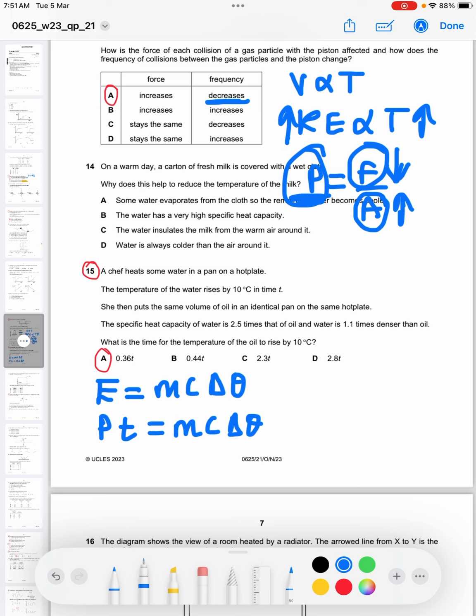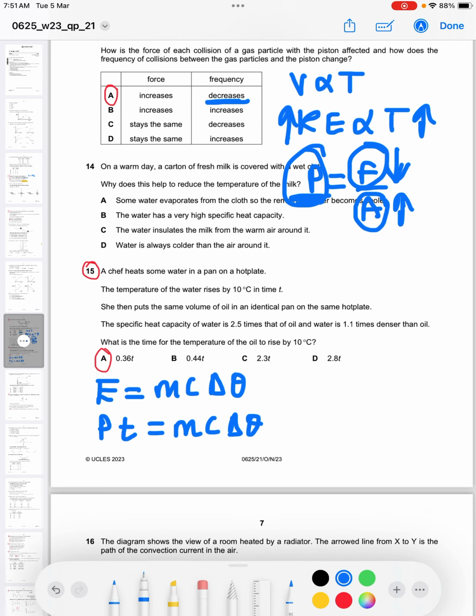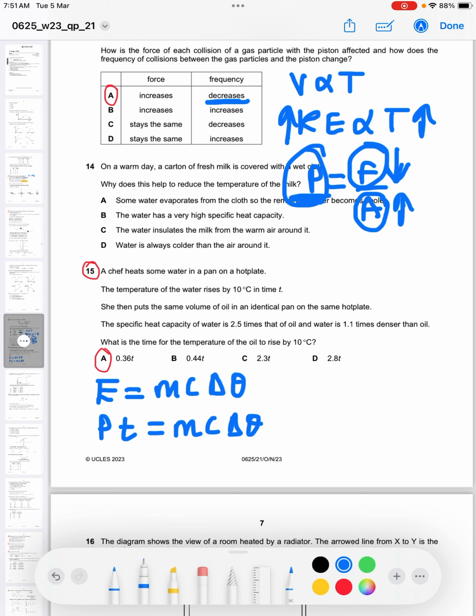Now, we are not told the masses, but we are told the densities. The specific heat capacity of water is 2.5 times that of oil. The water is 1.1 times denser than the oil. So let us start with oil.